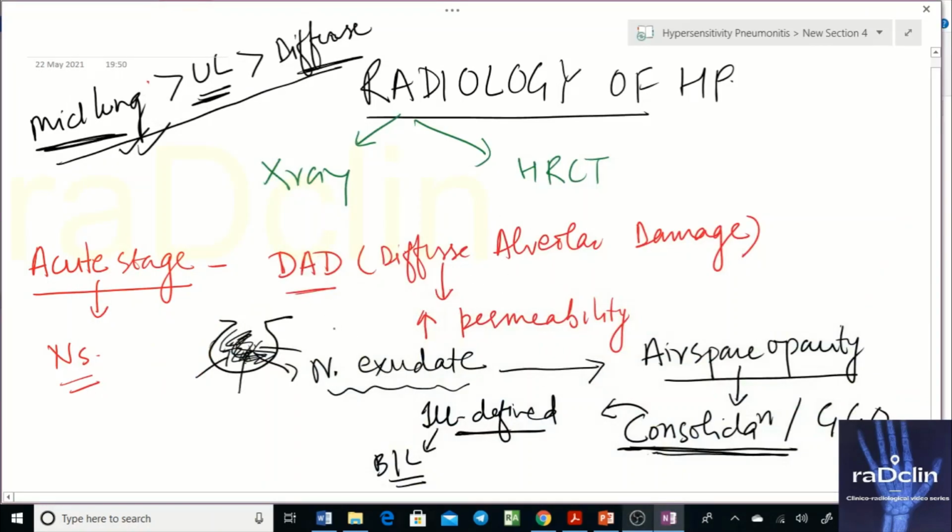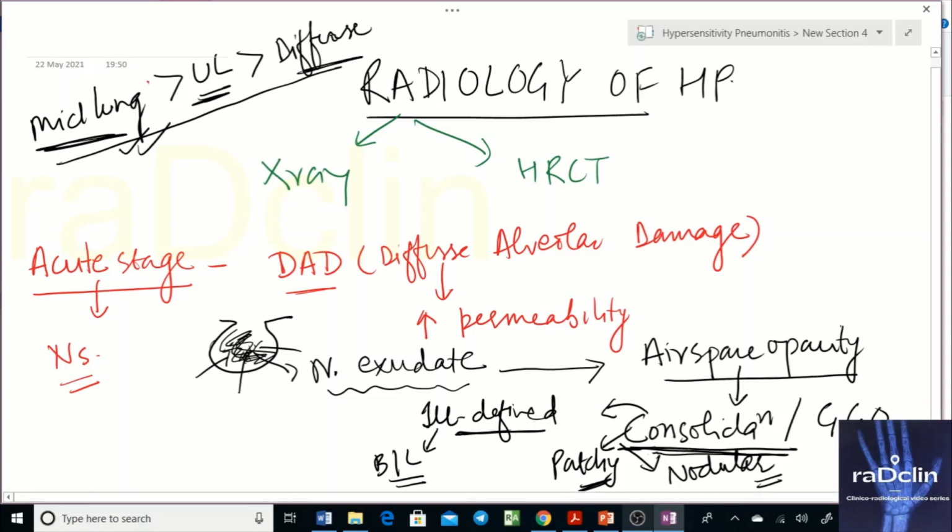So this is about the consolidation. We will have ill-defined airspace opacities, in the mid lung, lower lung, or upper lung. That is okay. Similarly, consolidation could be patchy, or it could be nodular consolidation, which will be seen bilaterally on X-ray. The corresponding findings you're going to see on HRCT as well: the same ill-defined nodules or consolidation. But characteristically, GGOs are not there.